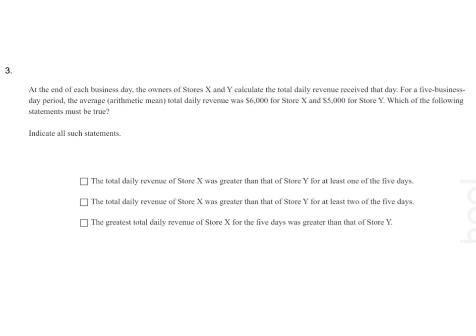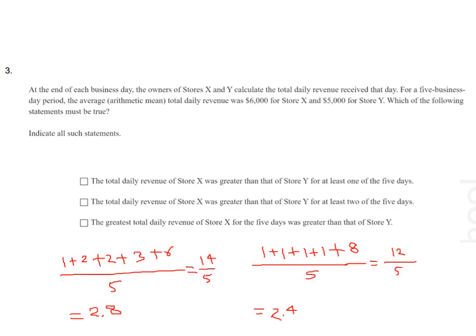Option C. The greatest total daily revenue of store X for the 5 days was greater than that of store Y. Okay, let us test it with a numerical example. Suppose for X, the revenue average is 2.8. So we get 1 plus 2 plus 2 plus 3 plus 6. And for Y, we have taken 1 plus 1 plus 1 plus 1 plus 8.